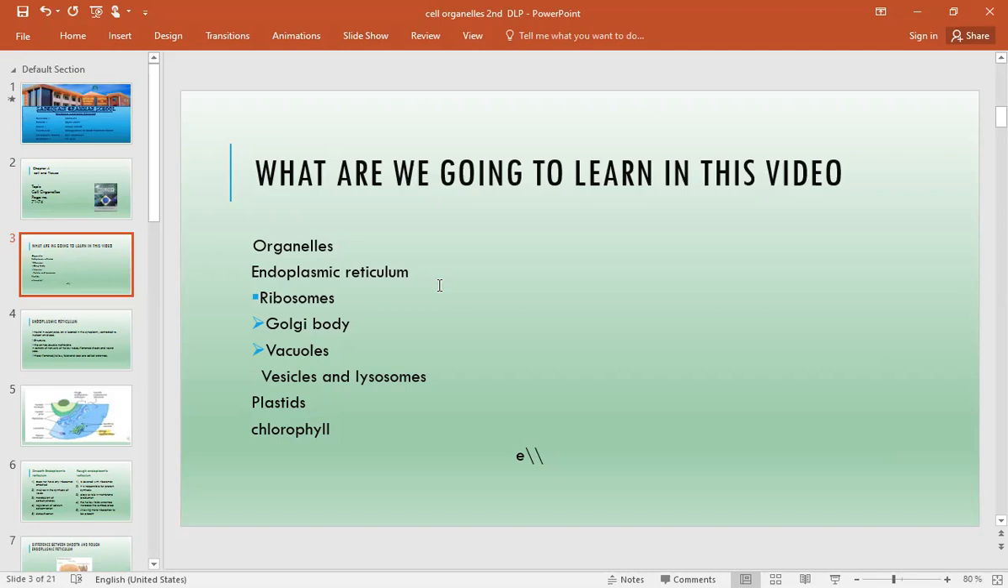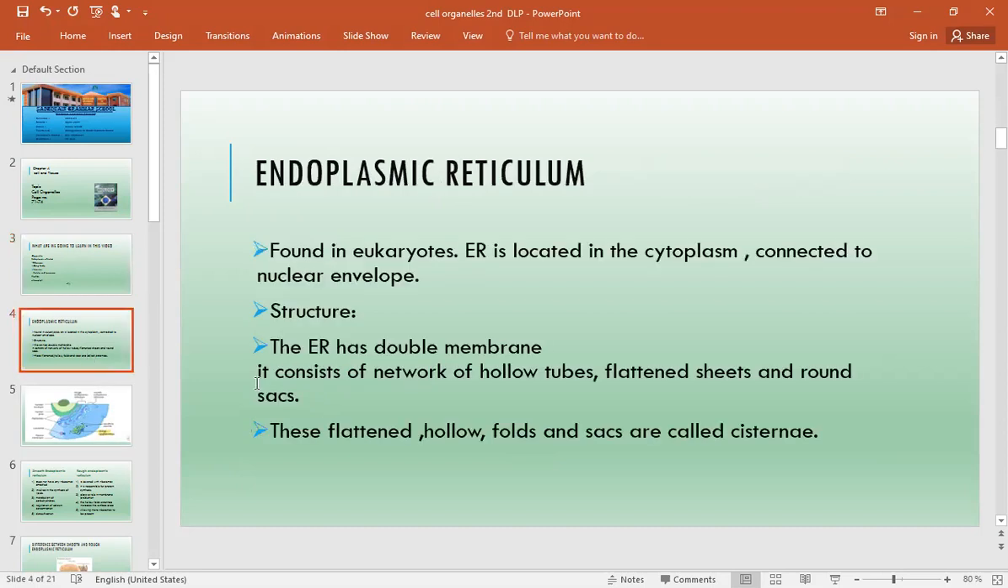So what we are going to do today: the endoplasmic reticulum, ribosomes, Golgi bodies, vacuoles, vesicles and lysosomes, plastids, and chloroplasts, which contain chlorophyll. These are all important organelles which perform very important functions in the cell. Each and every organelle has its own function. So let's start with the endoplasmic reticulum.